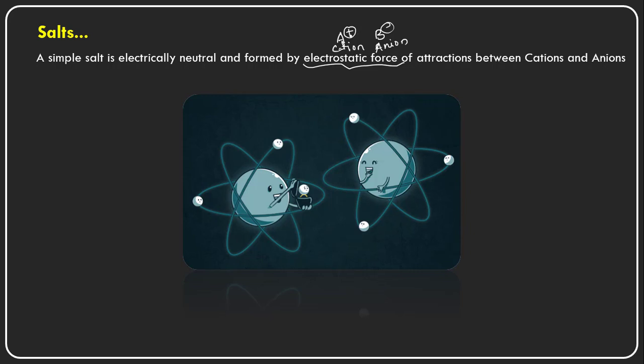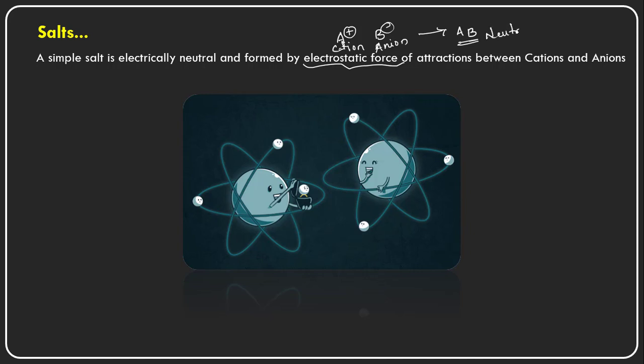These are called the electrostatic forces of attraction, so that the balance takes place between the cation and the anion. When they combine with each other, they become a crystalline salt. So this is a neutral form now.